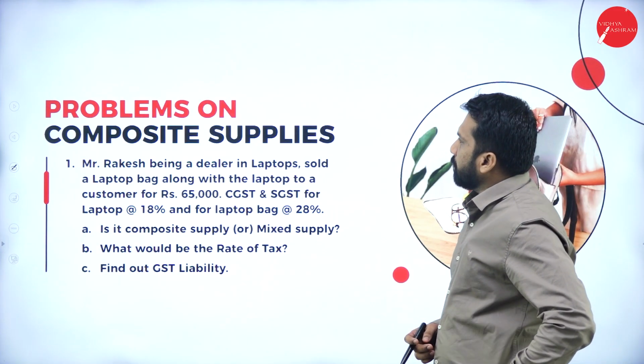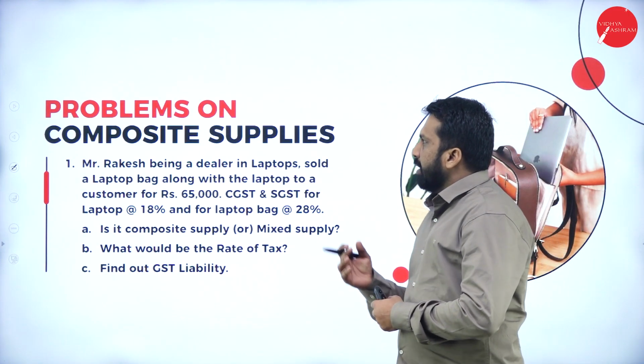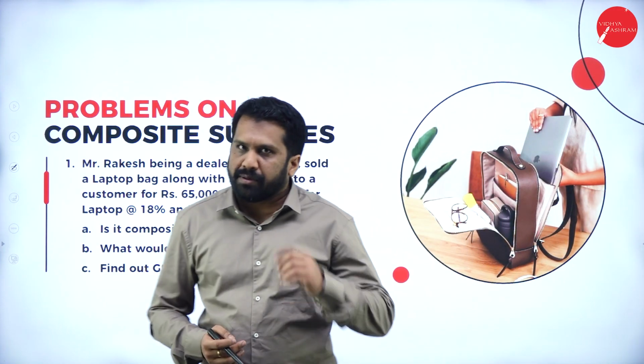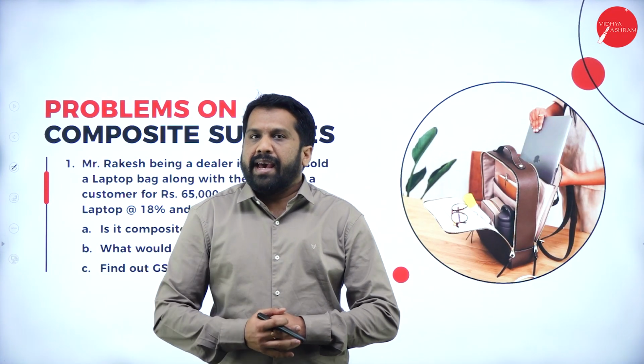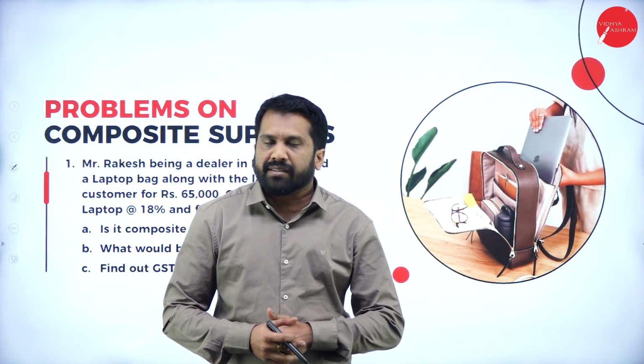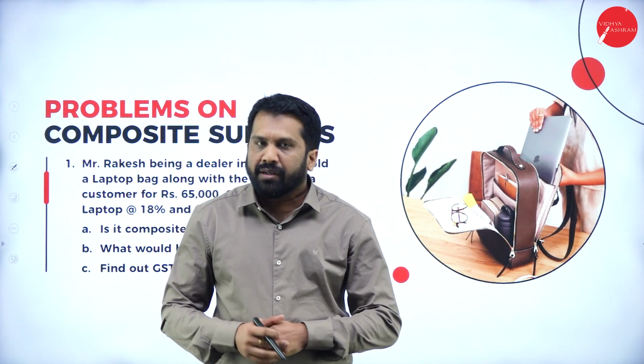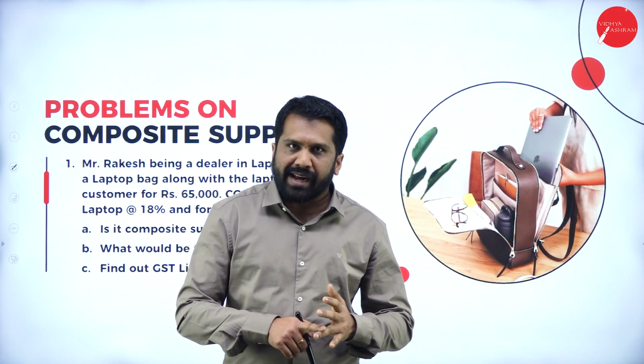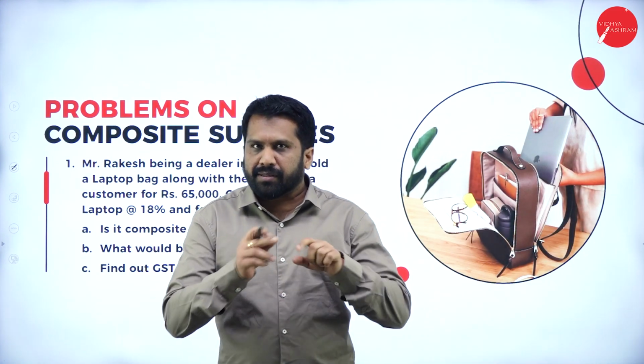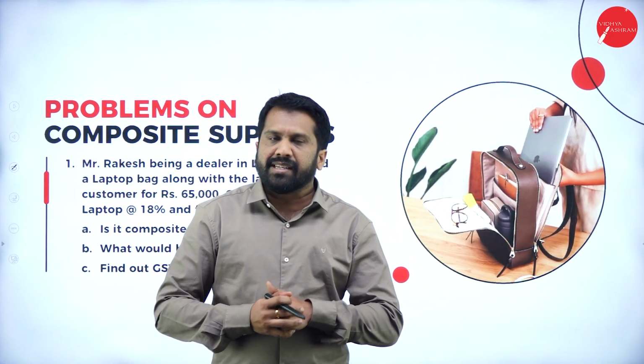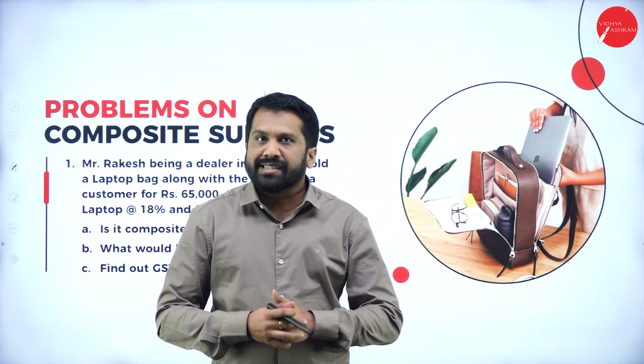Now, first one, problems on composite supply. As I told you, what does composite supply mean? For example, if you purchase a car, along with the car they will give insurance, road tax, and the basic one, maybe the music system. These things are called composite supply.